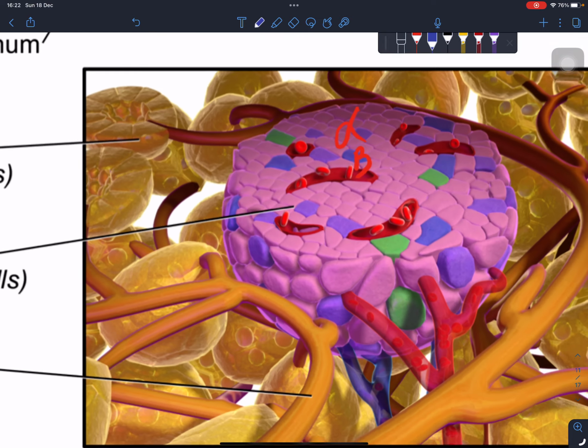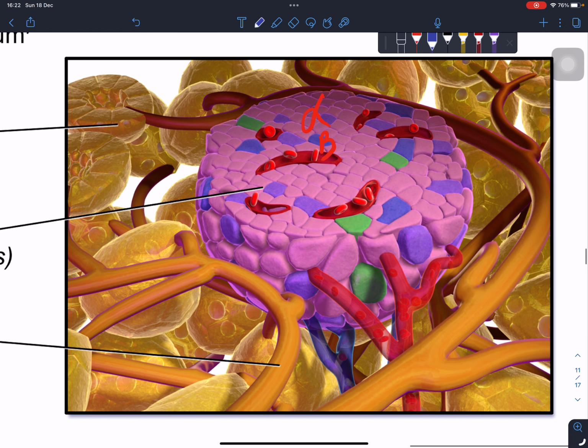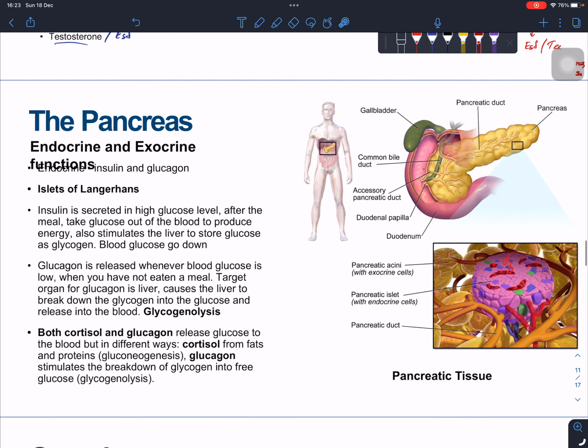All right. The pancreas. We have learned a lot about the pancreas. For example, the pancreas has outer parts called acini of the pancreas, and we have the islets of Langerhans. This is the islet of Langerhans, which consists of alpha cells and beta cells. Alpha cells produce glucagon, and beta cells produce what? Insulin. So they have their functions.